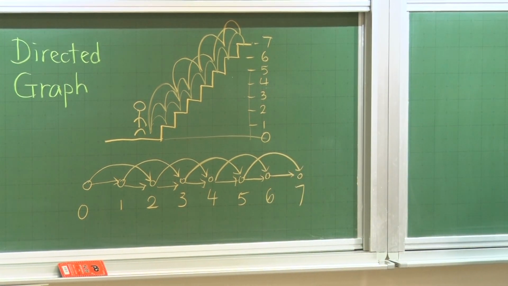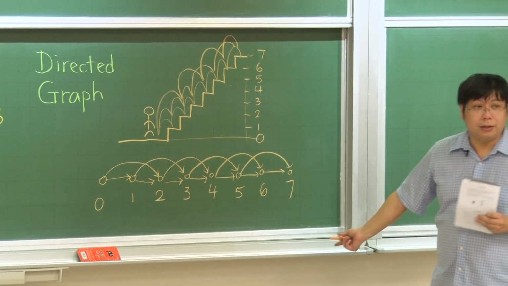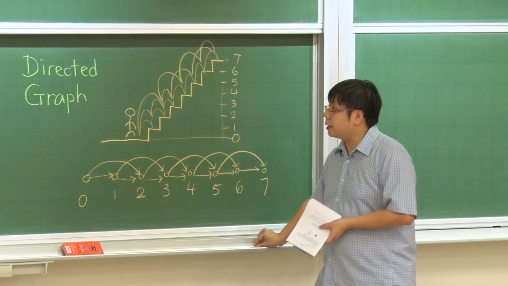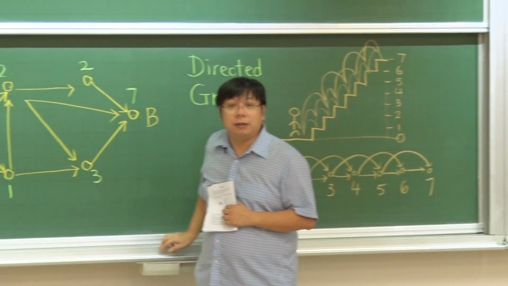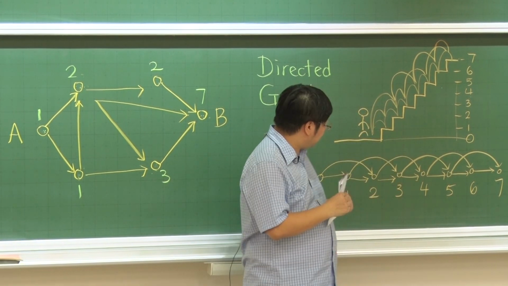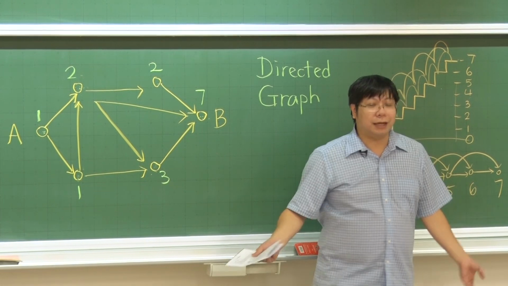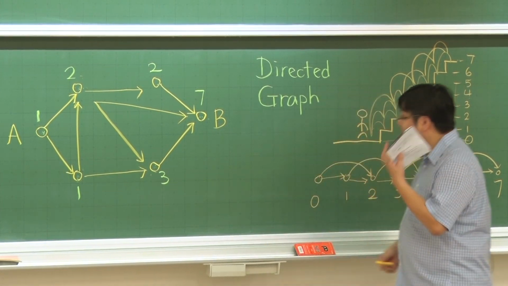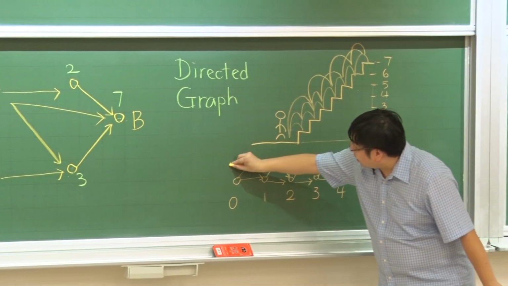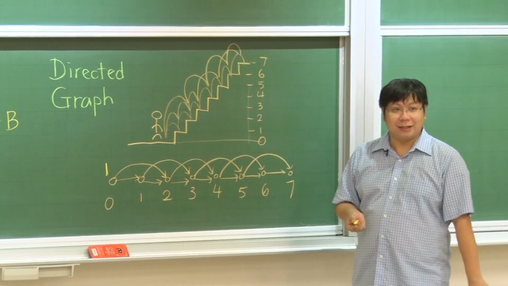Now you know how to solve this, because it is the same problem as this one. It is like counting how many ways we can reach from 0 to 7. You know how we can solve it, but let's solve it together. How many ways are there? There's one way here.